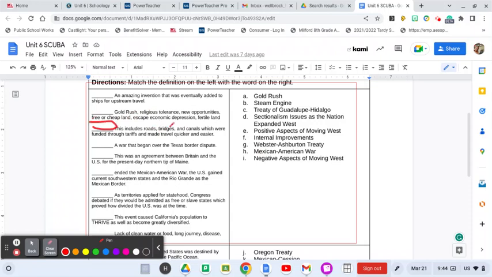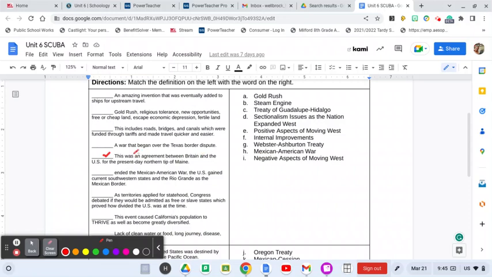This includes roads, bridges, and canals, which funded through tariffs or taxes made travel quicker and easier. Is that the Gold Rush, steam engine, Treaty of Guadalupe Hidalgo, sectionalism issues as the nation extended west, positive aspects moving west? Are these internal improvements? Webster-Ashburton Treaty, Mexican-American War, and negative aspects moving west. Here we go. We're right here. Check.